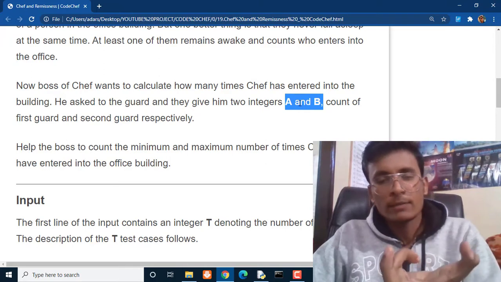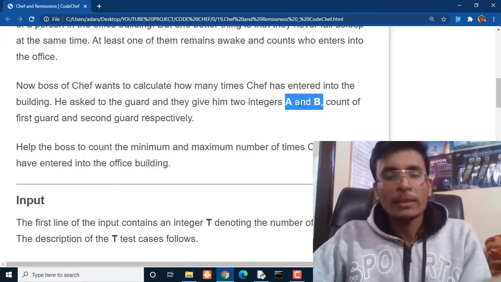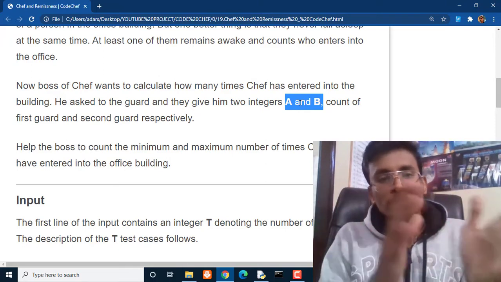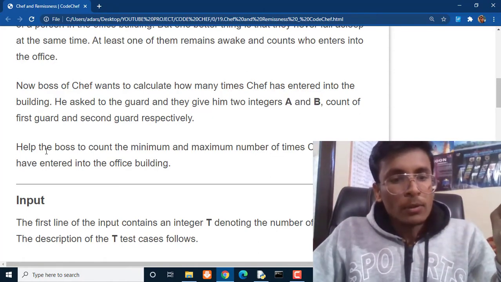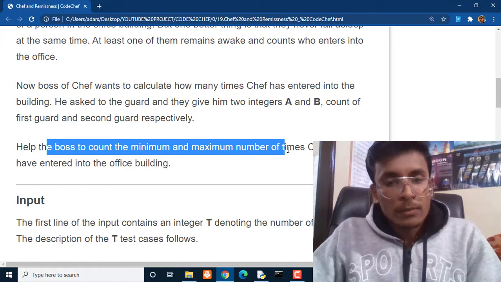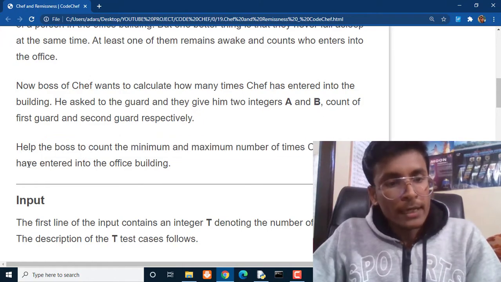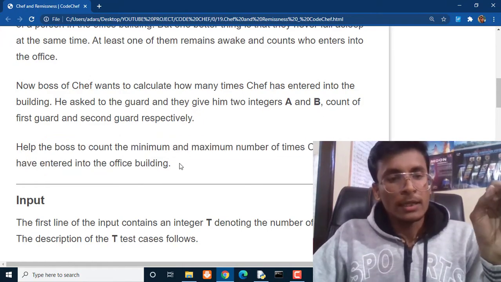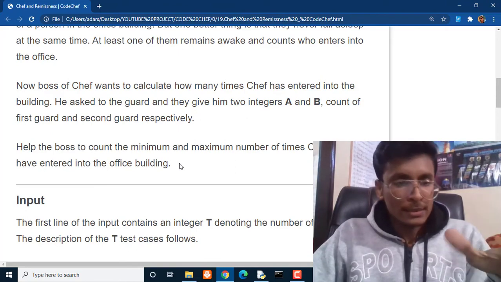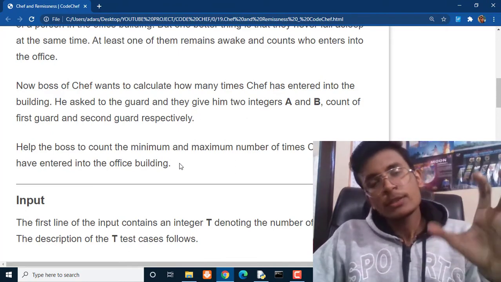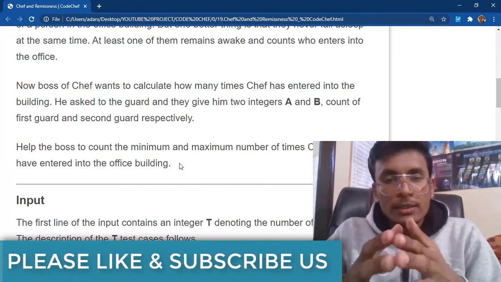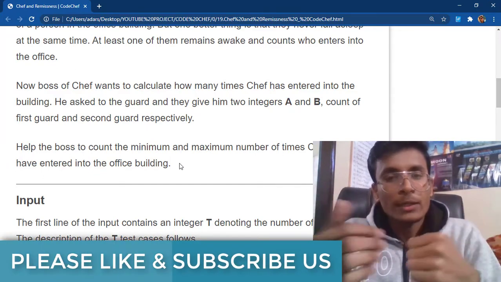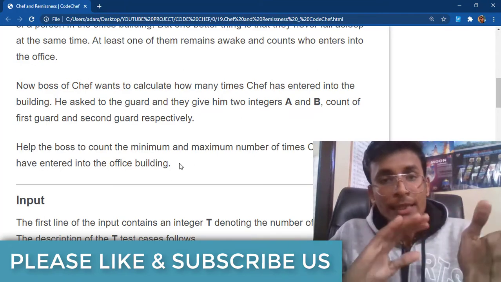Both guards will give their own values, how many times they have seen the Chef entering the building, and we have to help the boss to count the minimum and maximum number of times Chef could have entered into the office building. So this time the boss is just watching what these watchmen are going to give him as a result, and he wants us to find out how many times the Chef has entered into the office building.